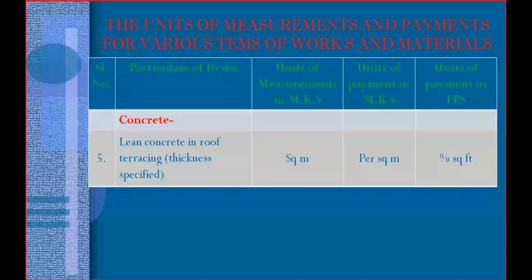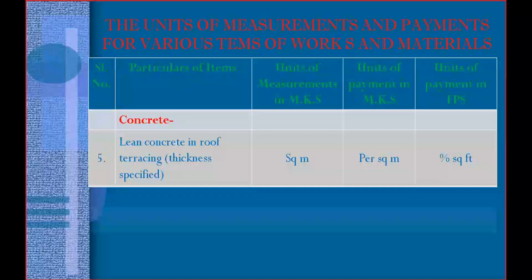You are laying that for a thickness. That means you need to specify the thickness. So for this type of concrete work, you need to consider in square meter. You need to calculate in square meter and you need to pay per square meter. Here in the brackets, you have specified the thickness. That means based on the thickness, the cost of the item will change.